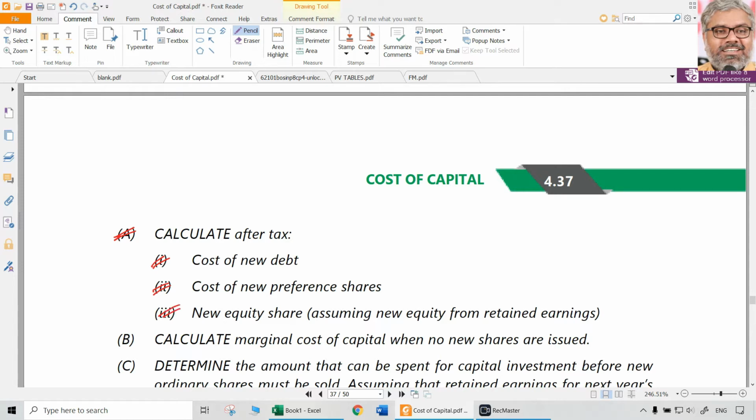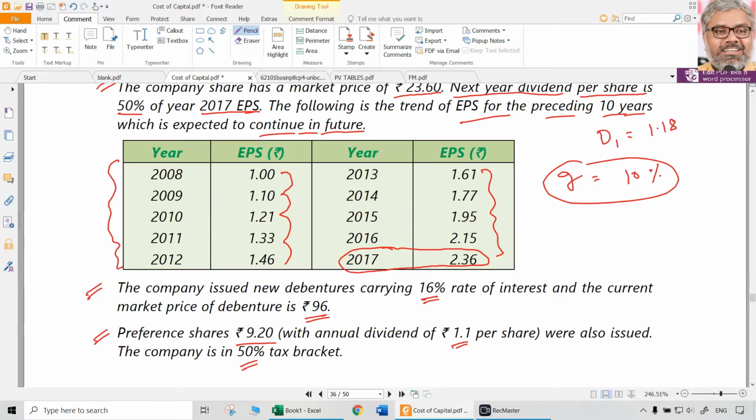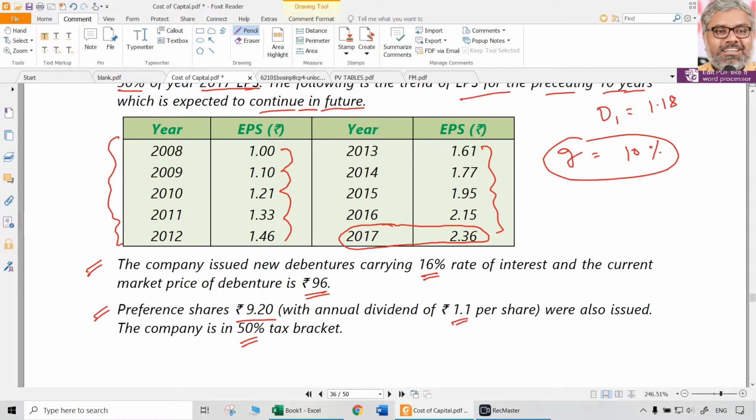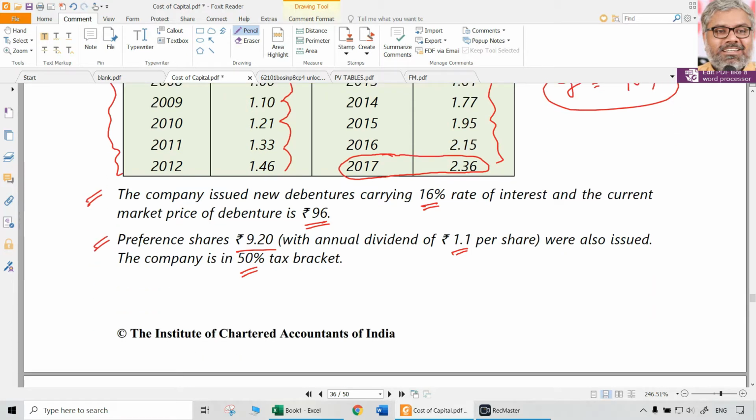So all of them have to be calculated. All of them that are asked here are new things. So one by one we can calculate. Simply cost of debt. So cost of debt, if you take,